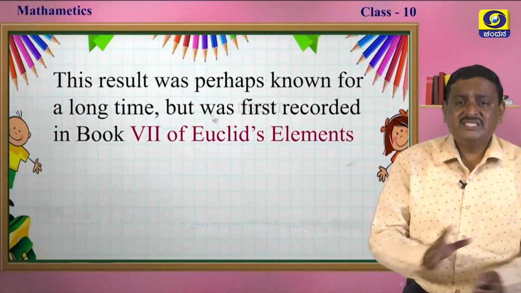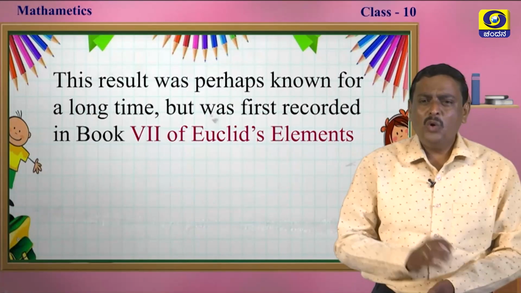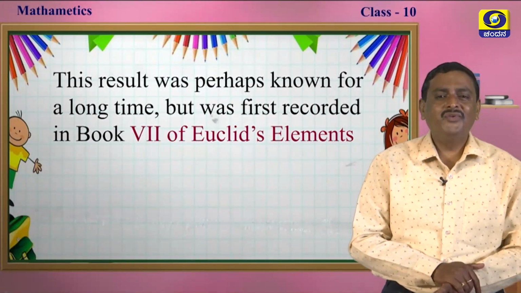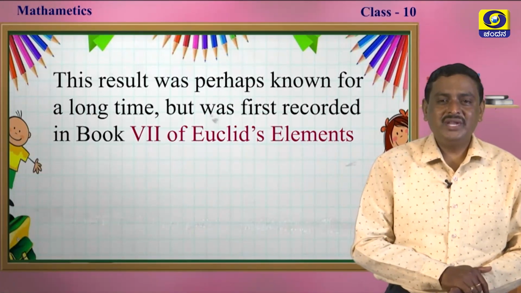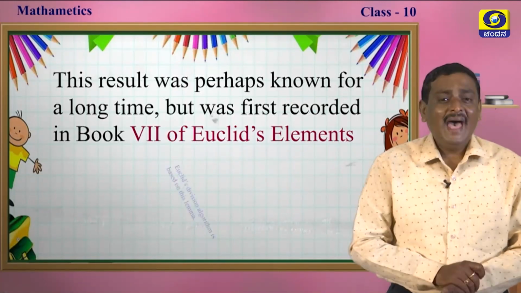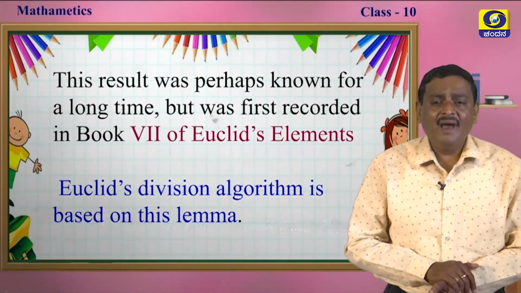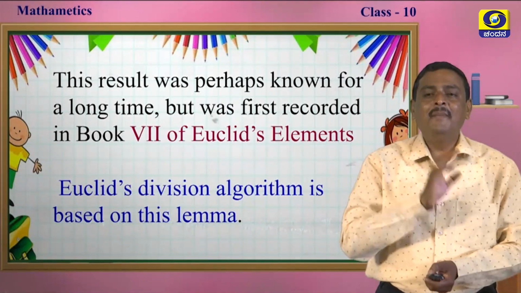Now, this result was perhaps known for a long time, but was first recorded in the book of the great mathematician Euclid, the Elements, Book 7. Euclid's division algorithm is based on this lemma.